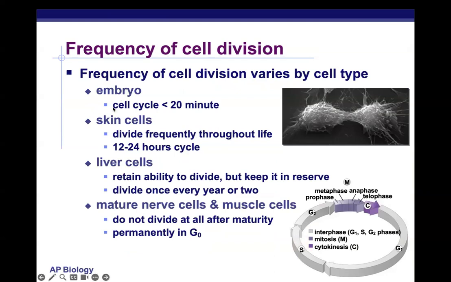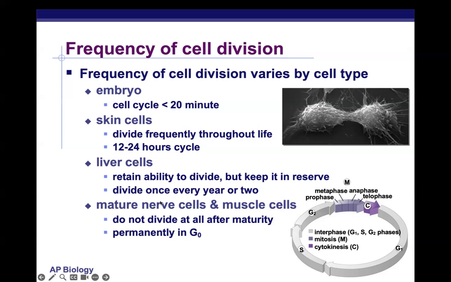Embryos will go through the cell cycle in less than every 20 minutes. So every 20 minutes, a cell will divide in really early embryos. They're dividing super fast. Skin cells divide really frequently throughout their life, so every 12 to 24 hours, a given skin cell will divide. Like we talked about, liver cells that exit and go into G0 phase retain the ability to divide, but keep it in reserve only for when some injury occurs. So they might divide only once per year or two.